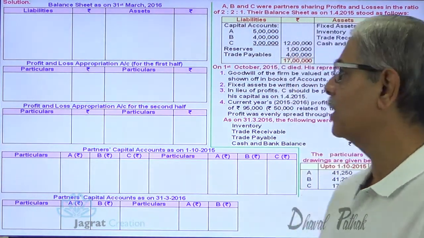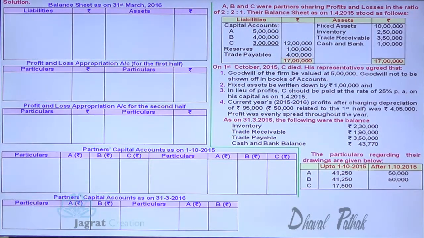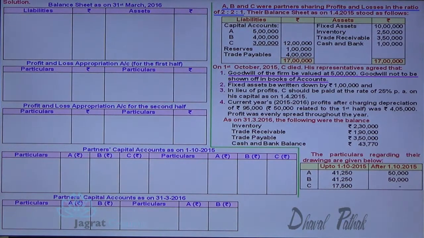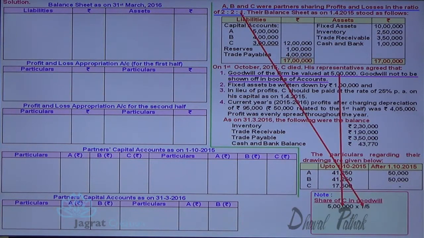Now, I start with the first adjustment, goodwill. The goodwill of the firm is valued at 5 lakhs. Goodwill is not to be shown in the books of accounts, so goodwill has to be adjusted to the partners' capital accounts. Now, the retiring partner gets a share in goodwill. His share in goodwill is 1/5. So, 5 lakhs into 1/5, that is 1 lakh, will be given to C.